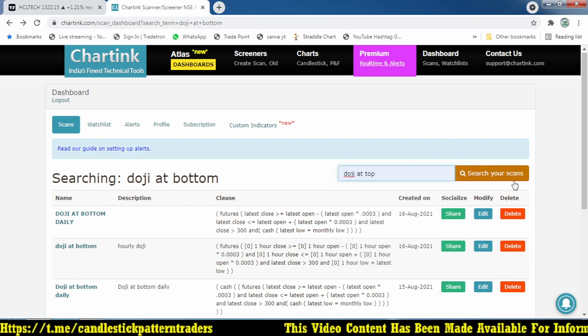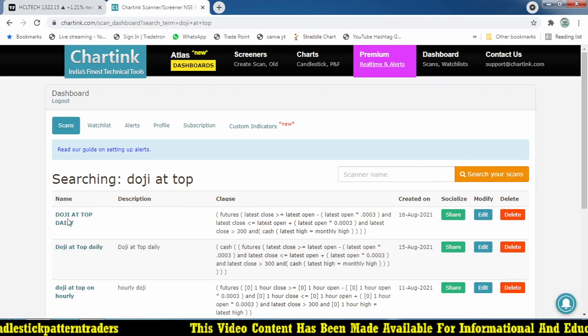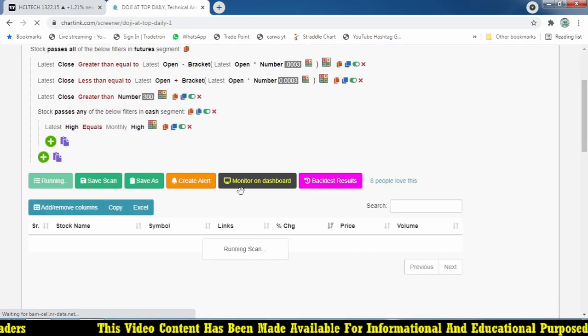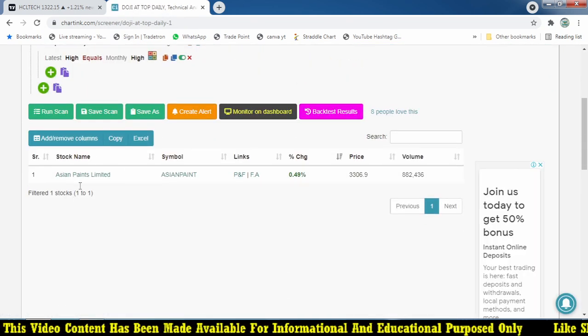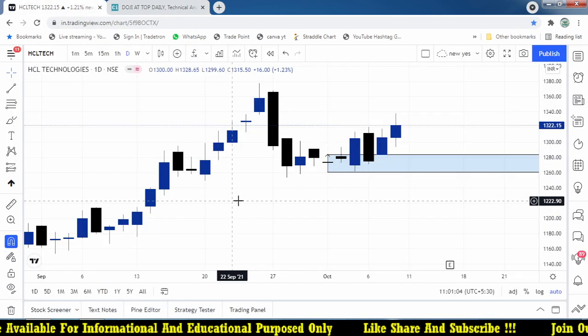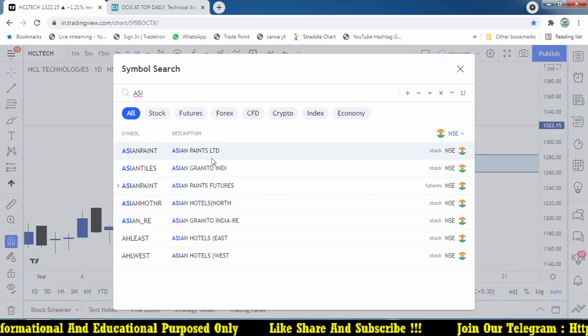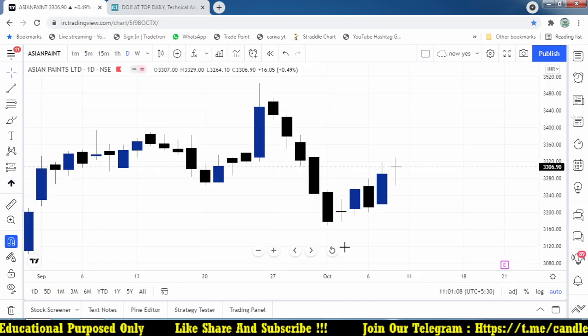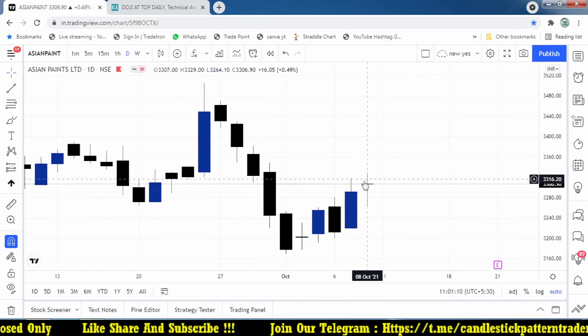Doji at top. So that is also another candlestick pattern. But here, what we are going to see now is that we got Asian Paints today, which forms a doji at the top. So let's take Asian Paints. What happened in Asian Paints? So, doji at top, where you see there is an exact doji candle.